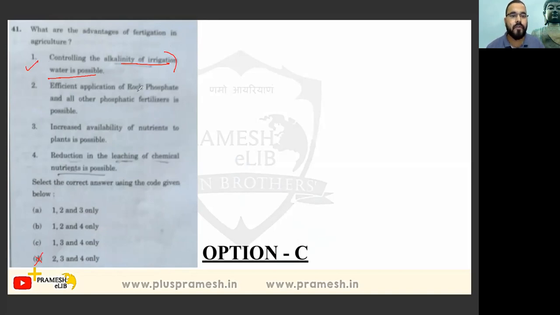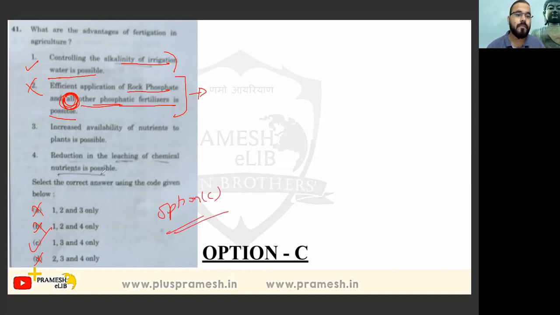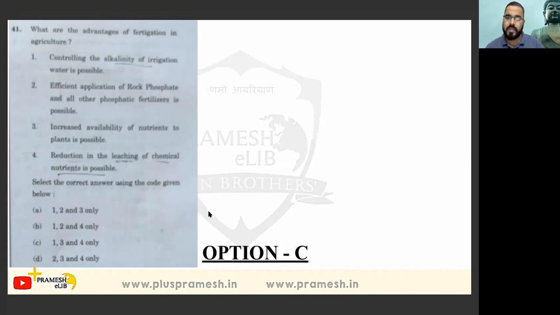Efficient application of rock phosphate and other phosphate fertilizers is possible. All others are extreme statements; all others are possible. Phosphate never dissolves too much in water. So option 2 will get eliminated. Wherever 2 is there, eliminate it. So option C. Increase availability of nutrients to plant is possible, yes. Reduction in leaching of chemical nutrients is possible, yes. Just because a limited amount of nutrients will go, leaching will not take place. It's an easy question. We can eliminate this kind of questions easily.